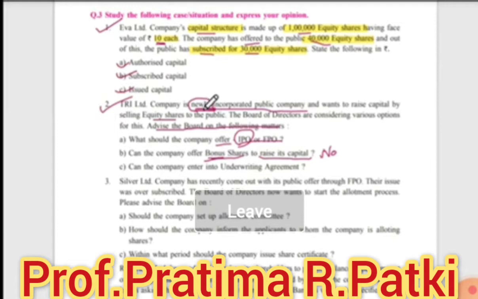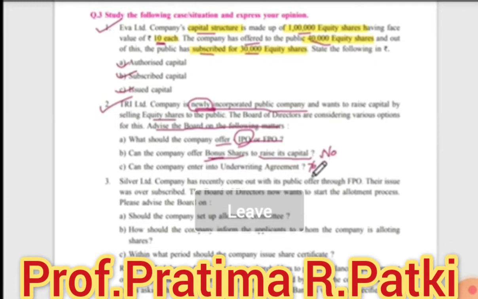An underwriting agreement gives them a guarantee of minimum subscription. Since it's a very new company, they are not known to the investors. So underwriting agreement is a must. Can the company enter into an underwriting agreement? The answer is yes.